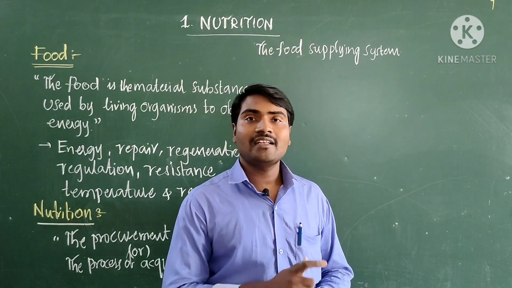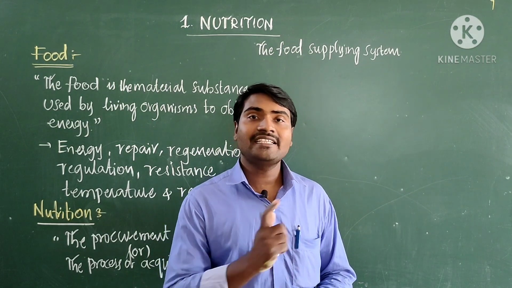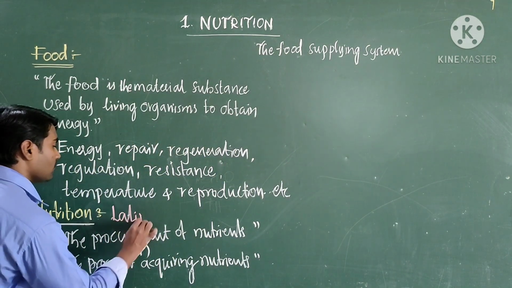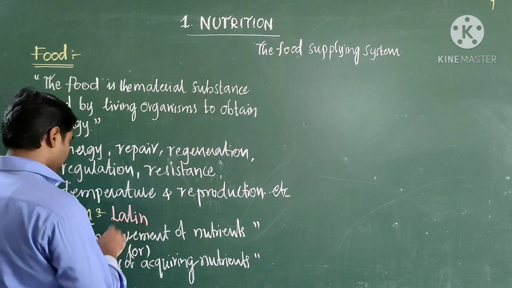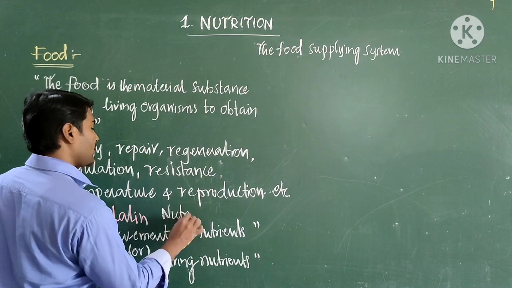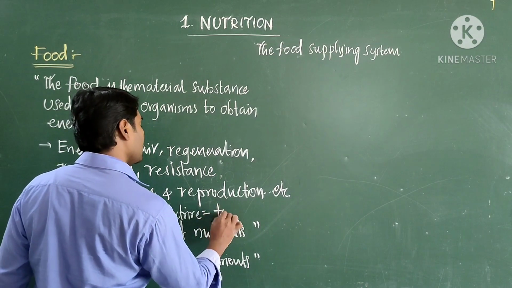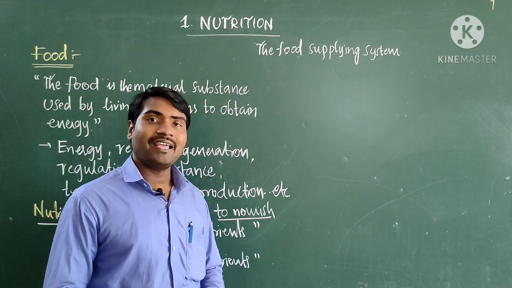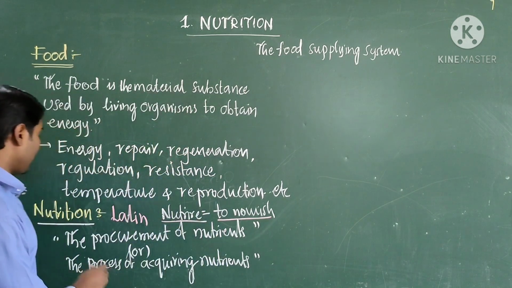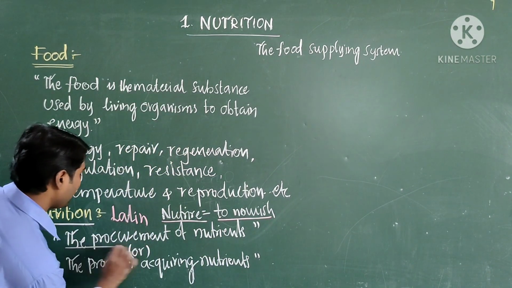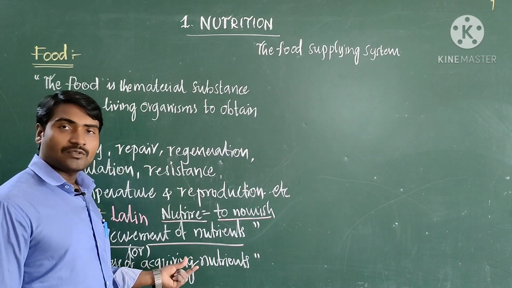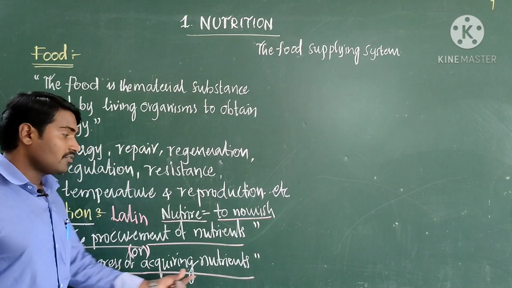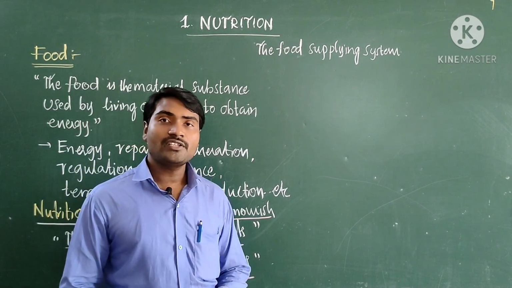The word nutrition is derived from Latin. In Latin, nutrire means to nourish. Nourishment means food supplying. So in that way we can simply define: the procurement of nutrients is known as nutrition, or the process of acquiring nutrients is known as nutrition.